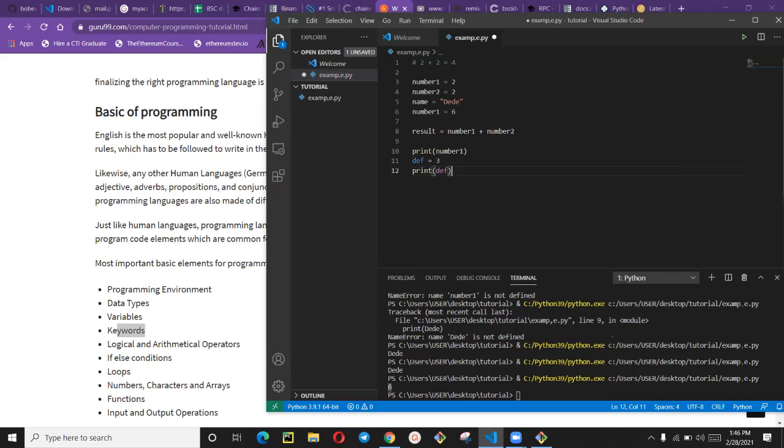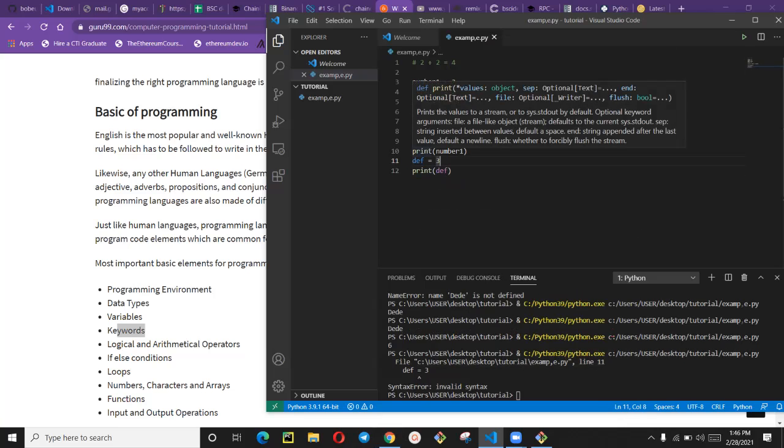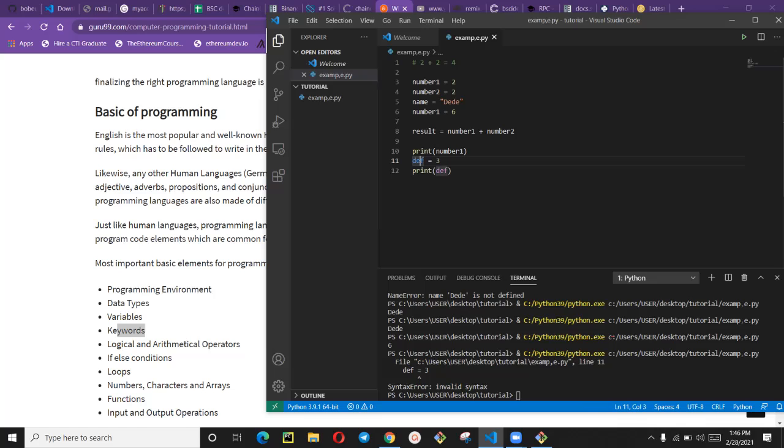Let's see. Try to print it now. Can you see now? Python is saying invalid syntax. That means that this thing is not assigned for your use. You cannot edit it. It's reserved for me alone. It's not for you. So this is a keyword. You should know that keywords, you cannot reassign them.